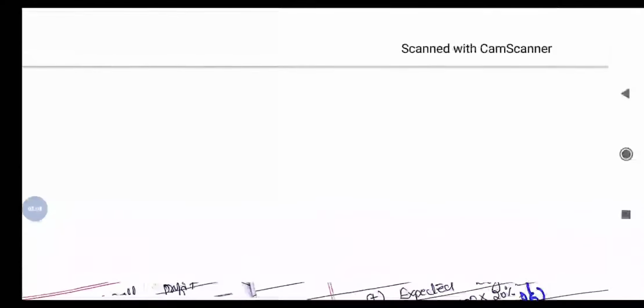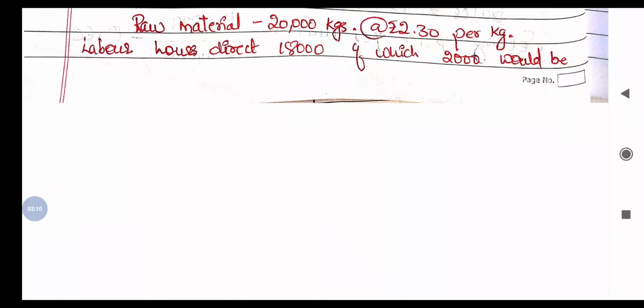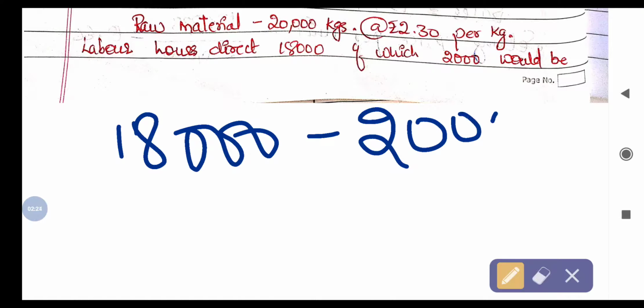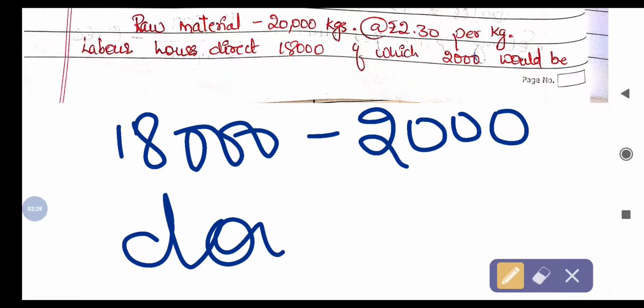So here they are saying the total labor hours are 18,000. Total labor hours is 18,000. In that, 2,000 is payable at double the rate.